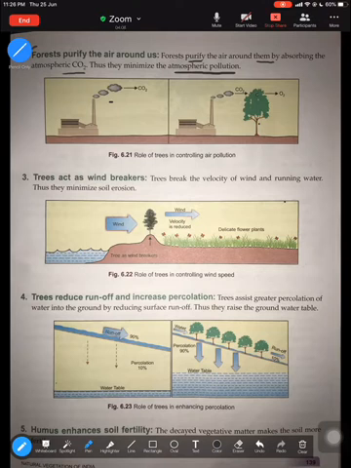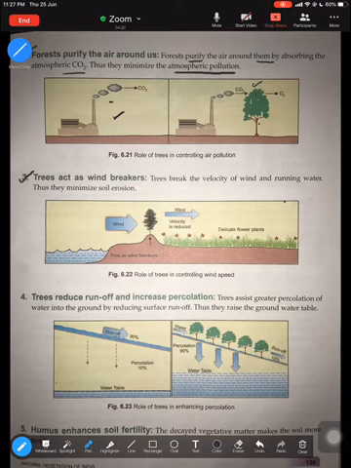Now, if you look here, picture one, where you see the factories emitting a lot of pollution in the air and carbon dioxide is being emitted out. But here in the second picture, you will notice because of the forest, the carbon dioxide is converted into oxygen, all right, which is very essential for all of us. So that is how forests play a very important role in purifying the air around us.